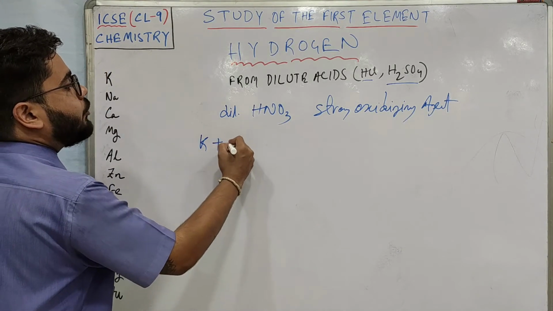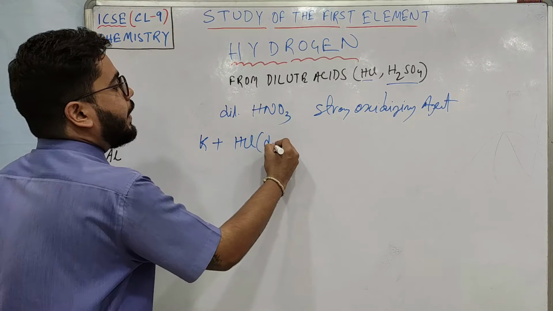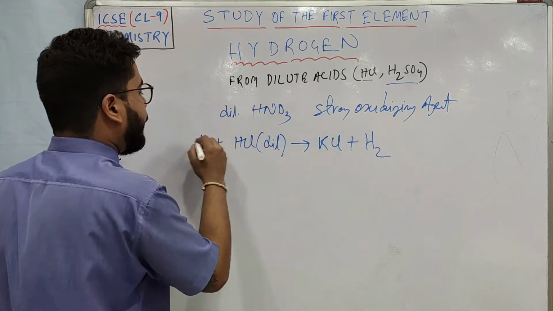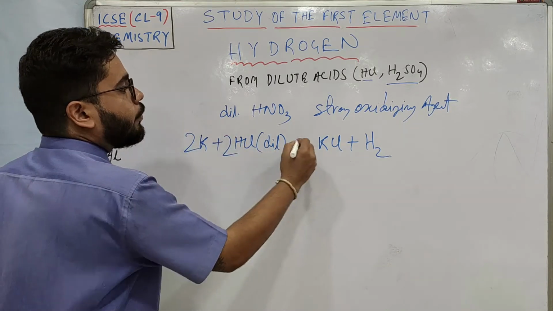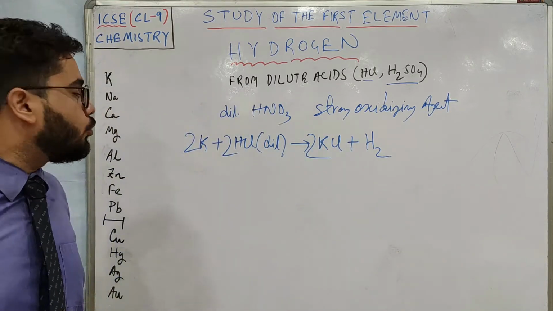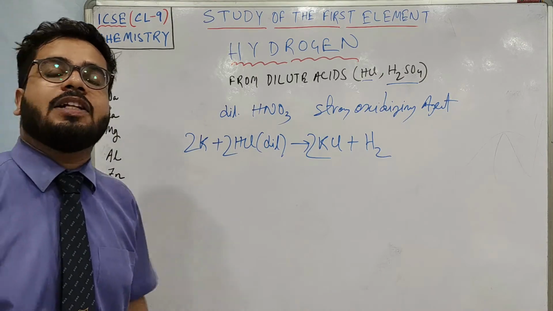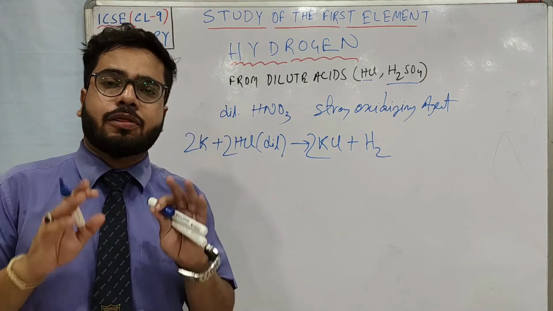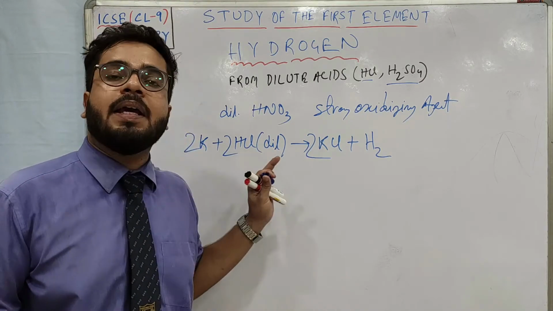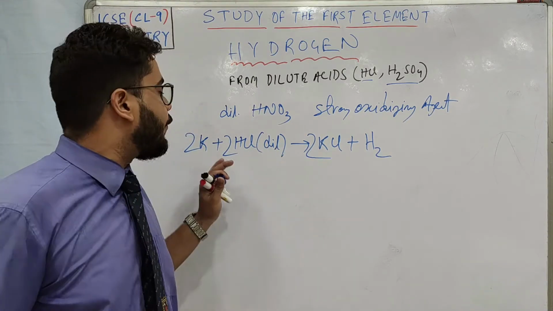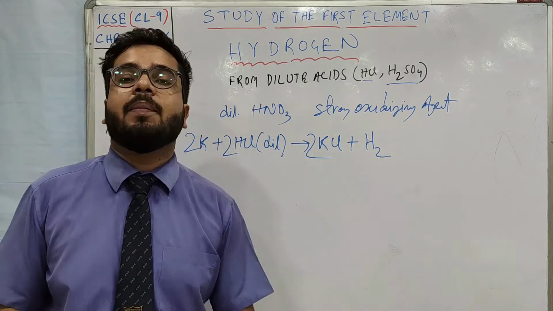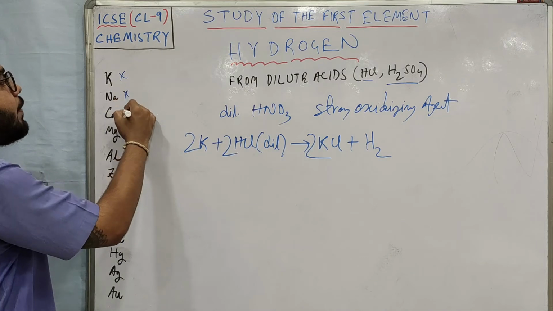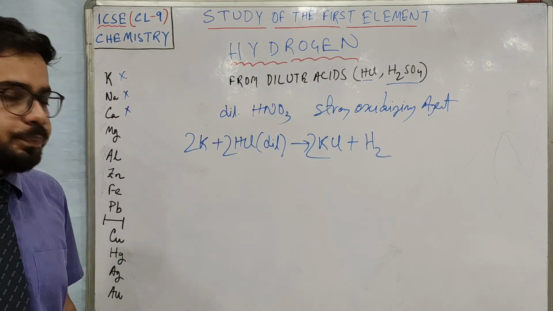Suppose I write potassium plus dilute HCl gives potassium chloride and hydrogen gas. It is not that hydrogen gas won't be produced. With potassium, sodium and calcium, hydrogen gas will be produced. But the reaction is so exothermic, it will be an explosion kind of reaction and you won't be able to collect hydrogen gas. That is why we cannot use potassium, sodium or calcium.